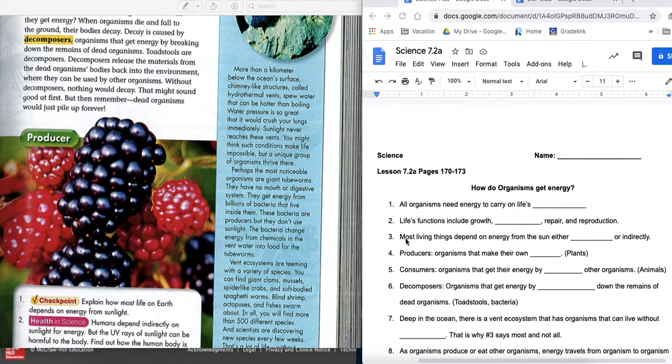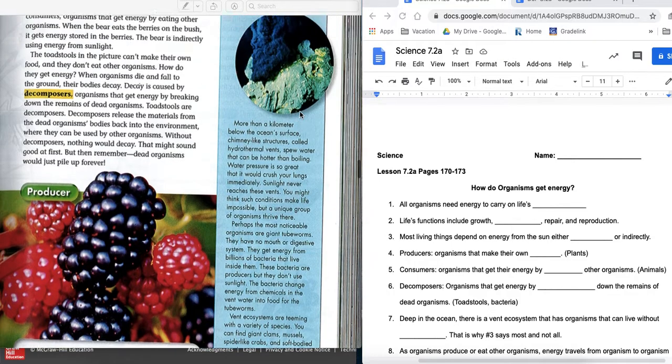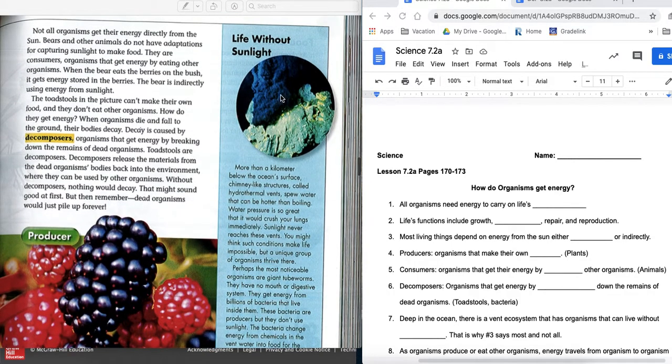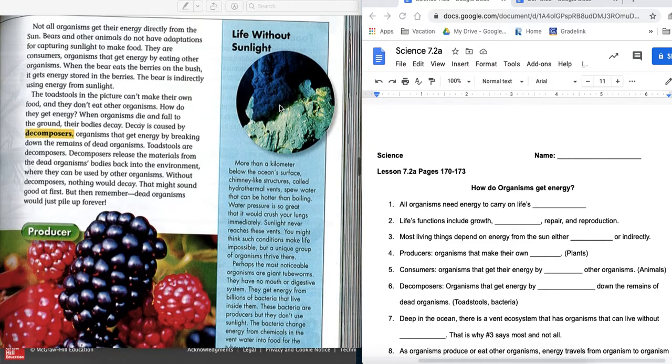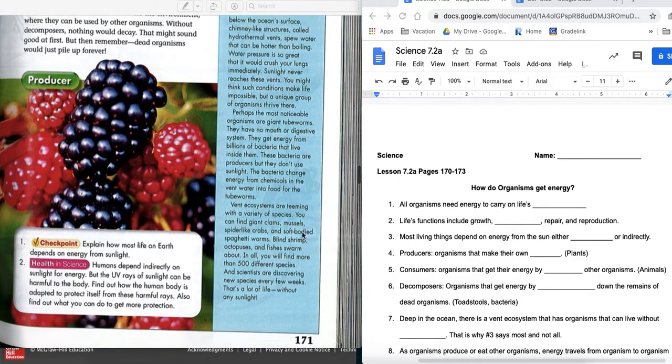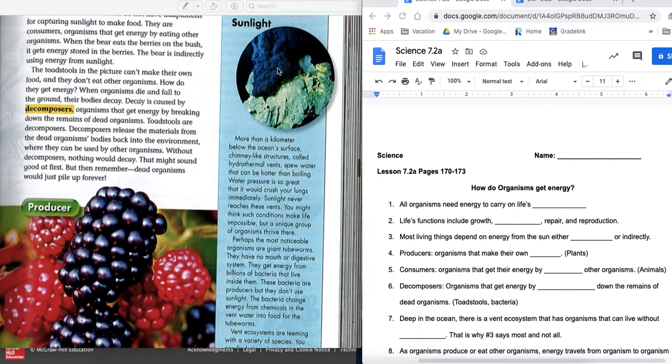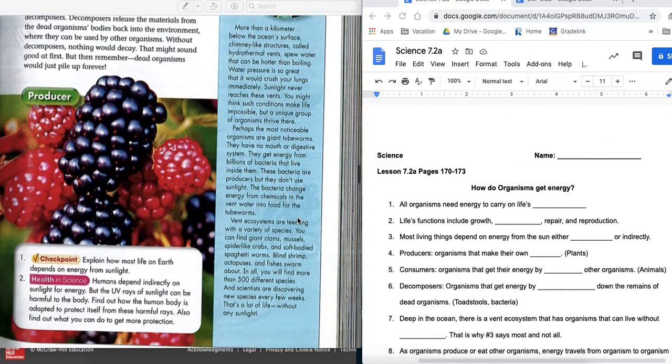So lots of us used to think all living things depend on the sun. Now they've discovered these vent systems in the ocean, guys, where we have very little, and when you think about the overall Earth, percentage-wise, but there are things that can survive without sunlight. Just God in His wisdom keeps the varieties going. And as we start to study some of these things, we've learned to discover that. So be careful with that word right there. If they ask you true, false, all things depend on sun. No, not all, guys. Most, but this paragraph right here says it's not all.